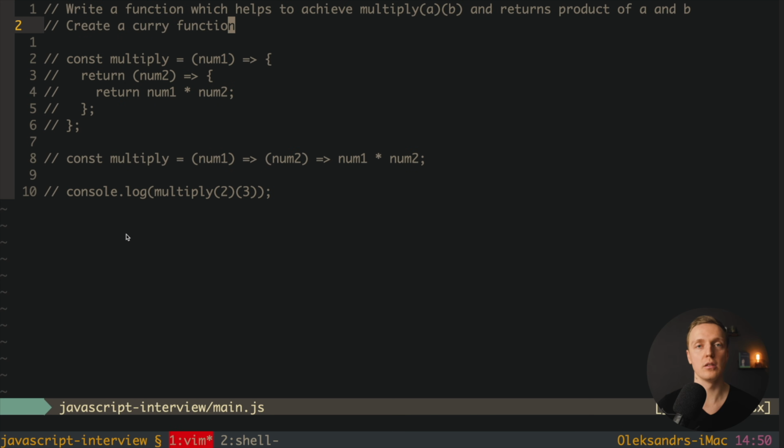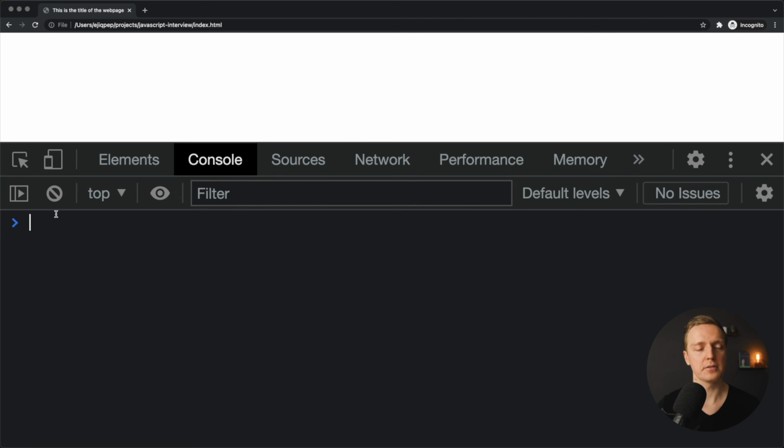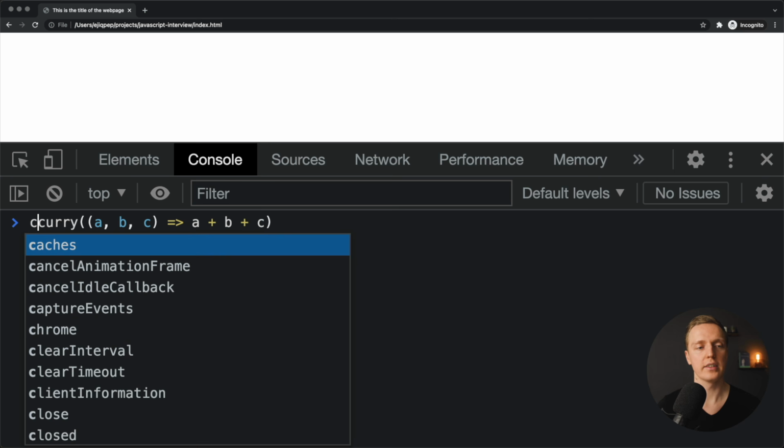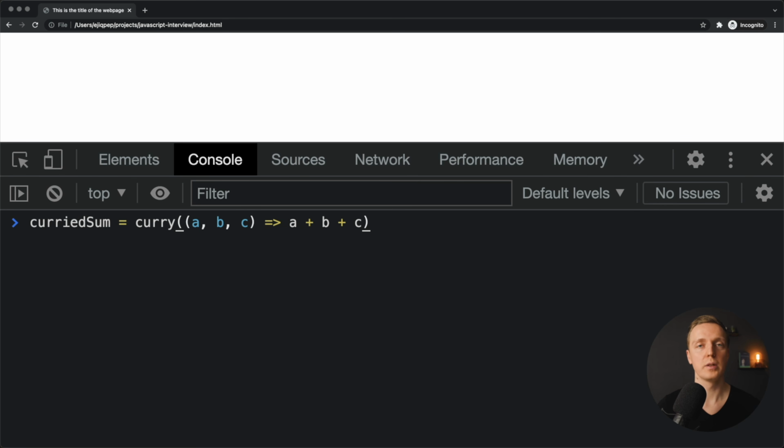This is why here we will look at how we can create a curry function and why do we need them. And actually a curry function is working exactly like our multiply here. So we can write in the browser, for example, curry, and this is our function. We must always pass inside the function that we want to curry. In this case, we have, for example, a function with a, b, and c. So we have 3 arguments, and we want to just sum a plus b plus c. The main point is that the result of curry is a function, and let's name it curriedSum. So this is how we're using curry.